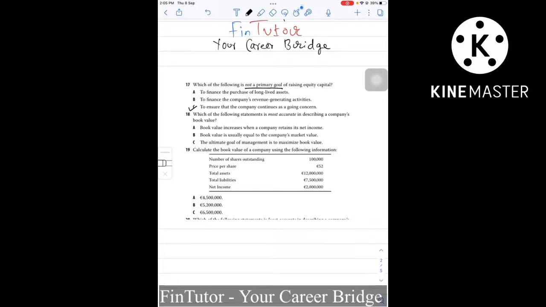Alternatively, a company may be forced to raise capital to ensure that it continues to operate as a going concern. In these cases, capital is raised to fulfill regulatory requirements, improve the capital adequacy ratio, or to ensure the debt covenants are met. So in such cases, the company has to raise capital to ensure it continues as a going concern. So this cannot be the primary goal, whereas option A and option B are primary goals of raising equity.